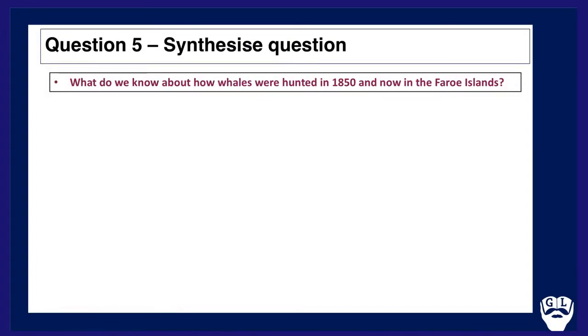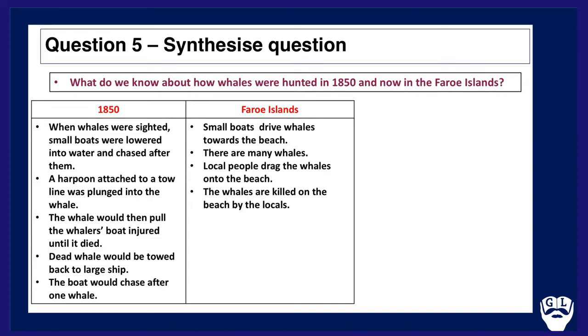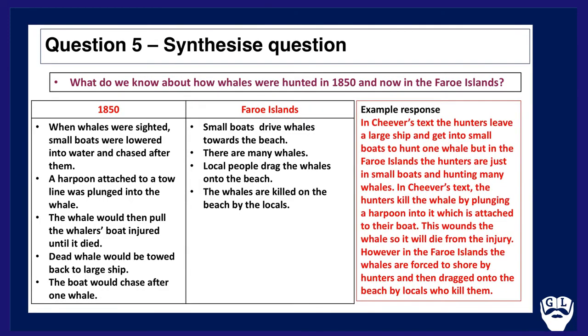So, a synthesized question like this: what do we know about how whales were hunted in 1850 and now in the Faroe Islands? Well, here is a table composed from earlier that shows you the examples you'd need. And there's plenty there. You'd only need 2 from each article to achieve the full 4 marks of the question. Here's my example. In Cheever's text, the hunters leave a large ship and get into small boats to hunt one whale. But in the Faroe Islands, the hunters are just in small boats and hunting many whales. Notice this applies what I call the tennis style method.